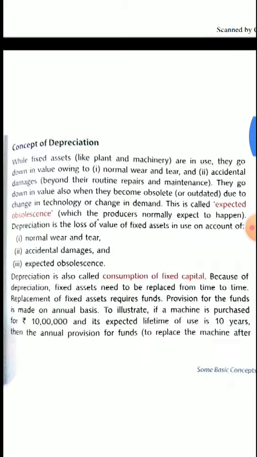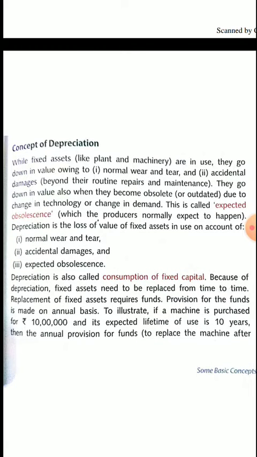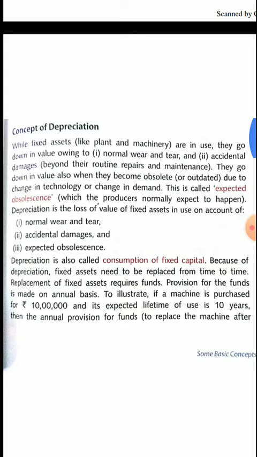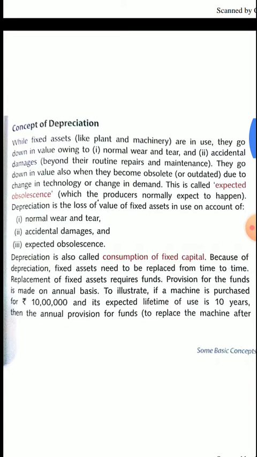Students, depreciation means consumption of fixed assets. Now what does it mean? When a fixed asset is purchased by a producer, then year after year its nominal value will get reduced due to its use. For example, if a producer purchases a machine for 1 lakh, after 2 years of its use, its present value will be less than 1 lakh due to its use.